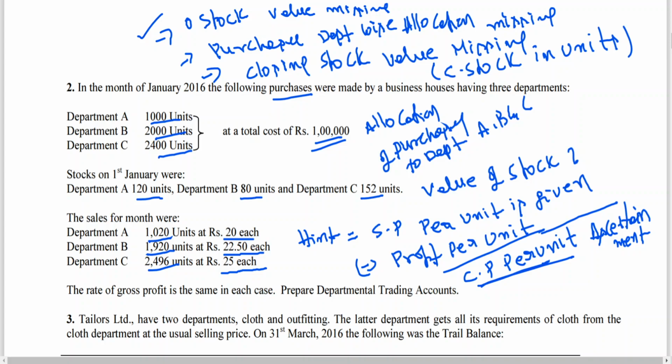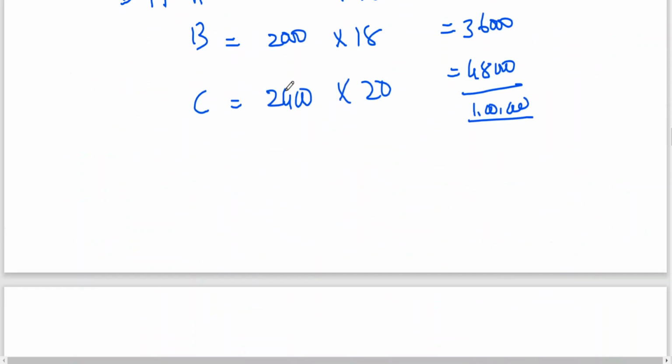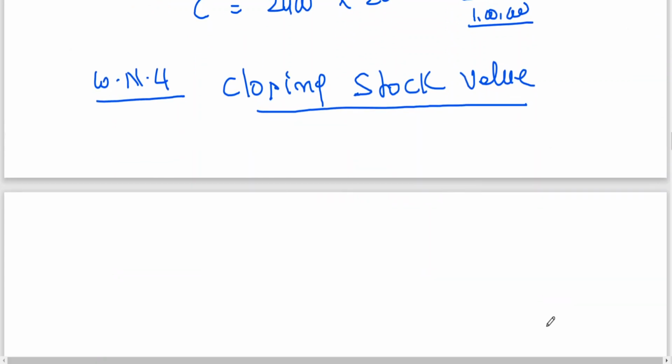Okay. Working notes number 4. I have to find out closing stock value now. To find out closing stock value, first I have to find out closing stock in units.